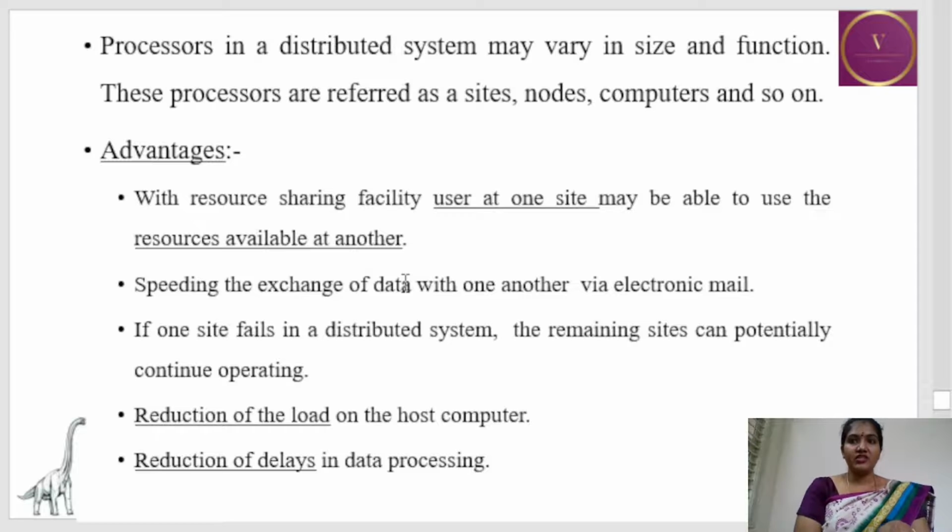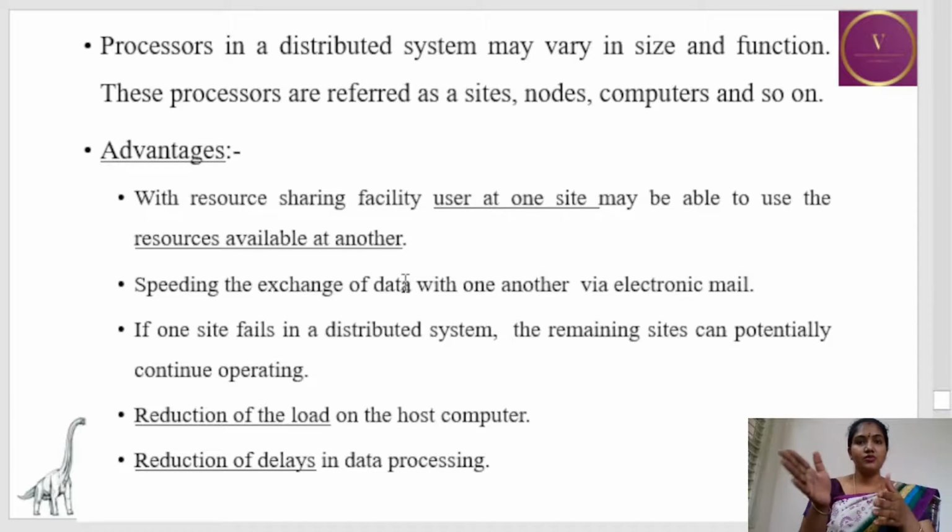The speed of exchanging data is the second advantage. Exchanging of data is done through emails, and third, if one site fails in a distributed system, the remaining can continue with their work. Just because one process is having an error, the other process is not going to get disturbed. It also reduces the load on the host computer, since it is distributed memory.